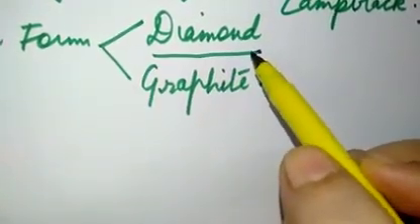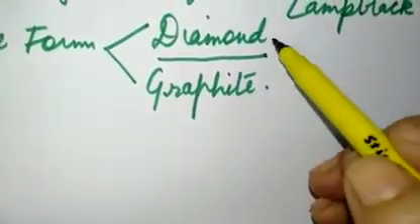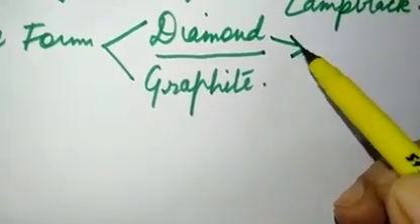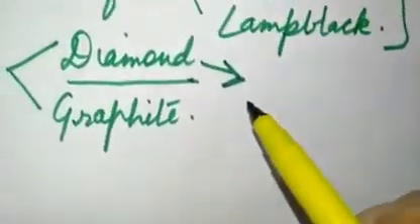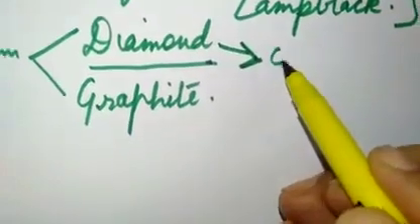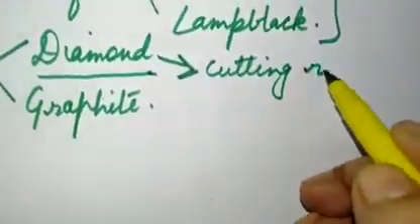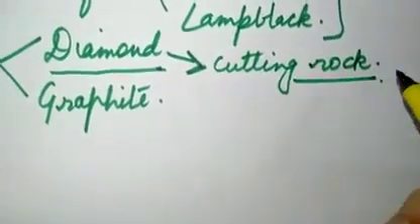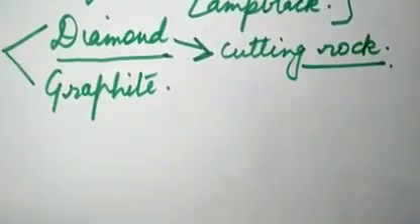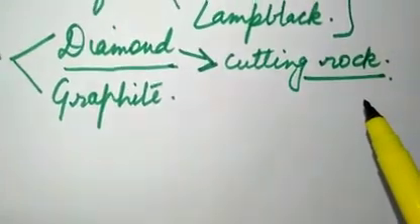The diamond is used as a gem. It is very, very sharp, so it is used for cutting of rocks, and even glass can be cut with the help of diamonds.